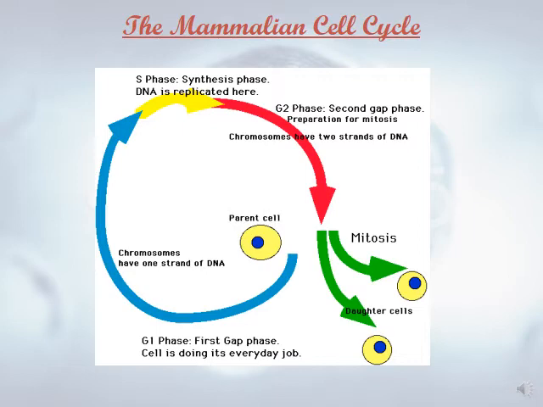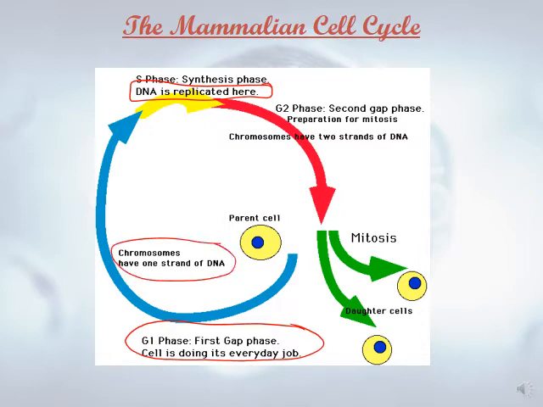In gap 1, the first gap, the cell is doing its everyday job. Second, we have the duplication of the DNA, so DNA is replicated. In the second gap, it prepares itself for mitosis. As you see here, the chromosomes from G1 to G2 have one strand of DNA, while after duplication of DNA during the S phase, chromosomes have two strands of DNA.